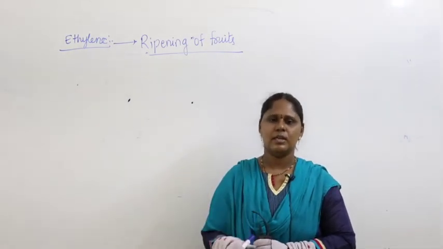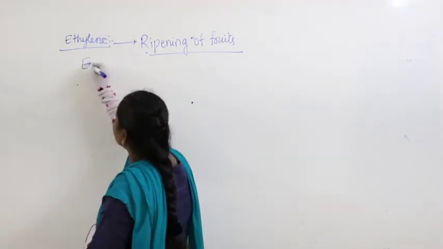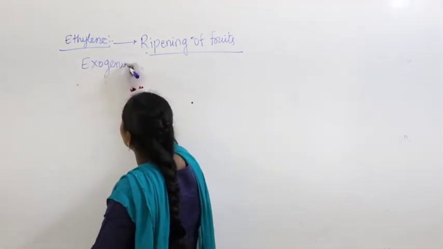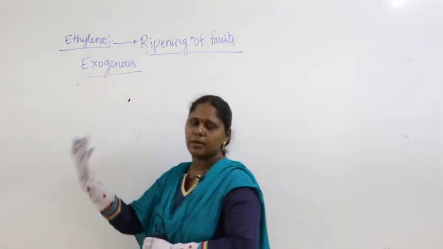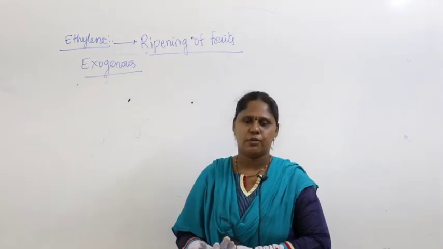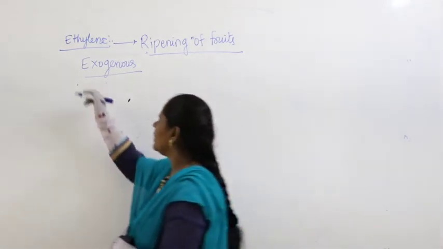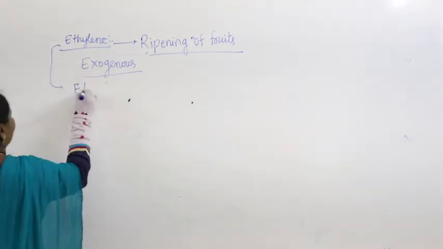So ethylene is artificially sprayed externally. Externally means exogenous application: ethylene is sprayed for the ripening of fruits. Which compound is most commonly used? We can take the compound called ethephon.